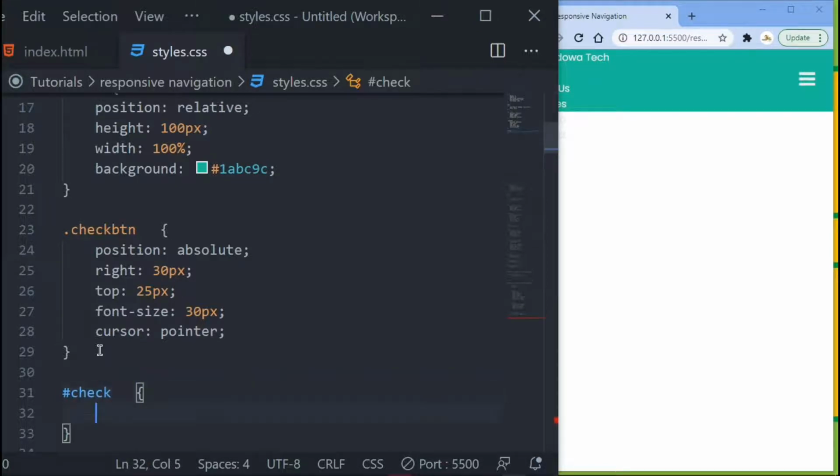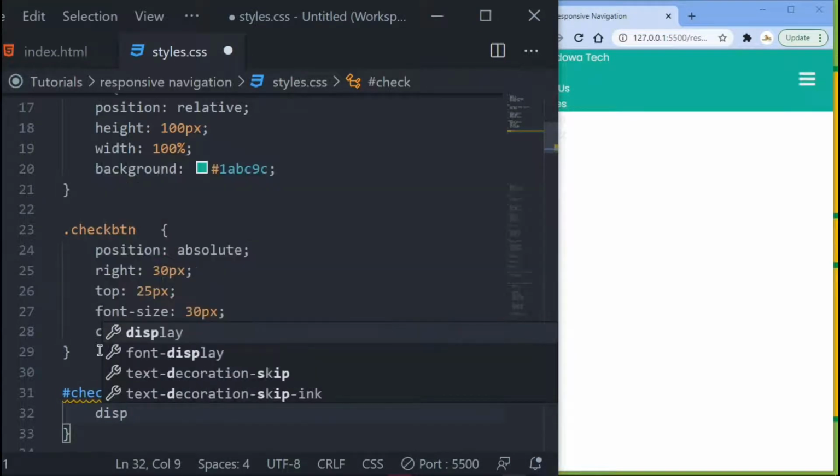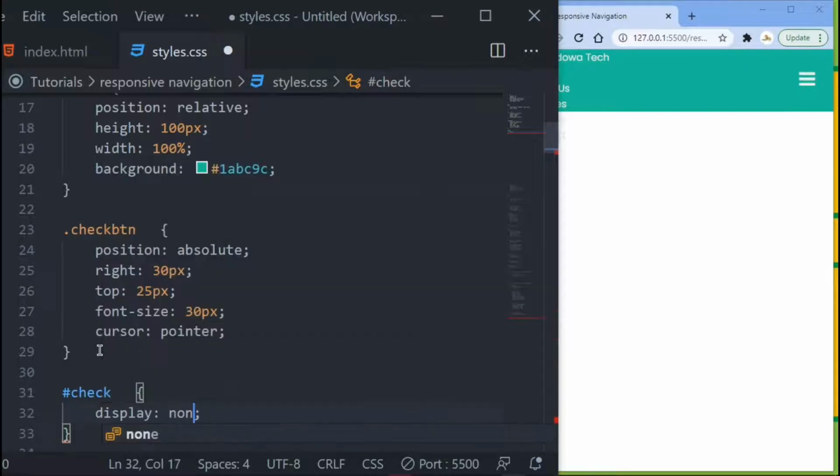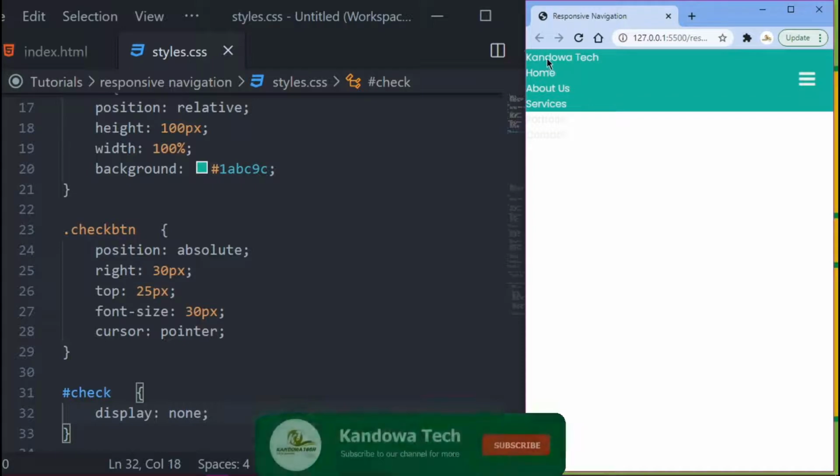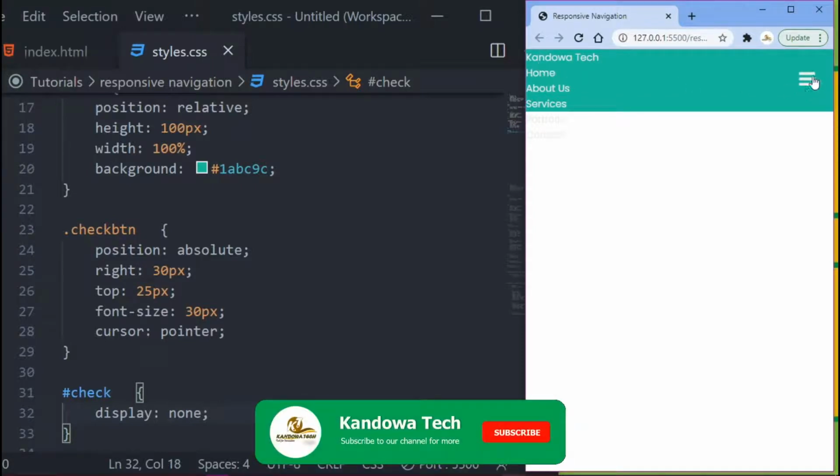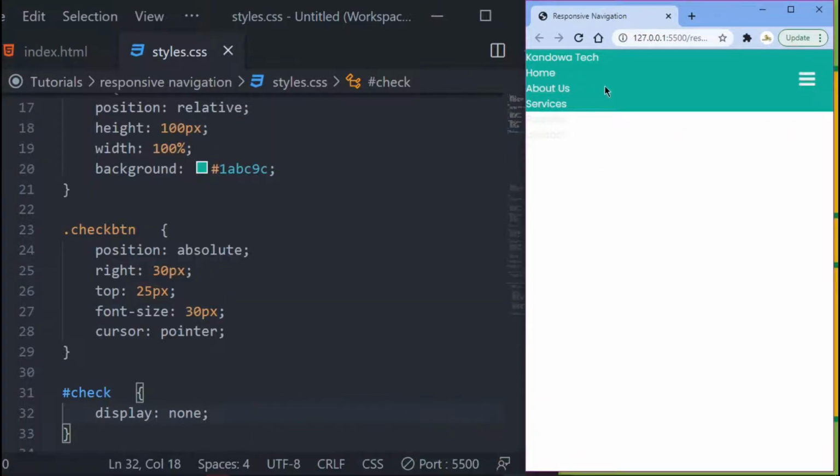And then what you want to do is just display, since you want to display it none. And then save that. So you can see it's now not there, it's now disappeared. Display to none. The only thing you got left is these icons here. Right? Perfect. So now I want us to move on to targeting our title there.